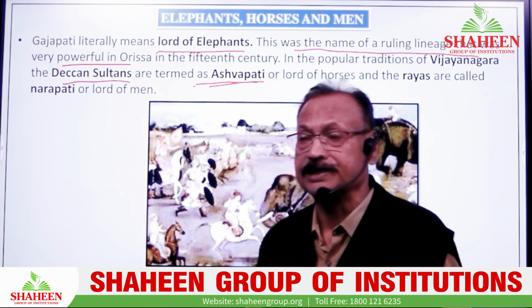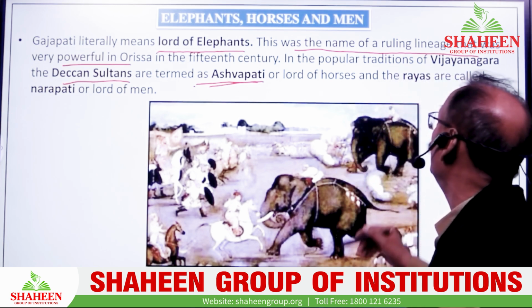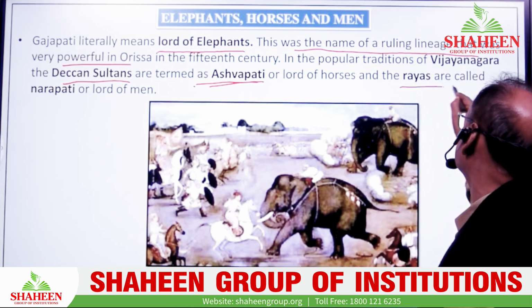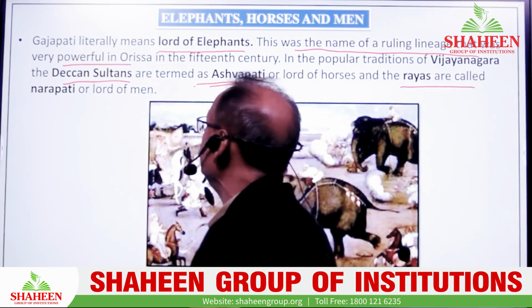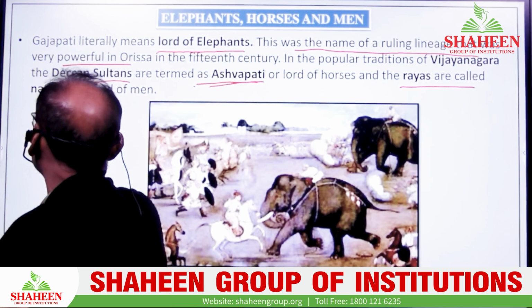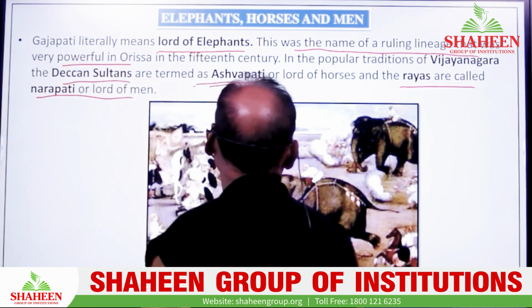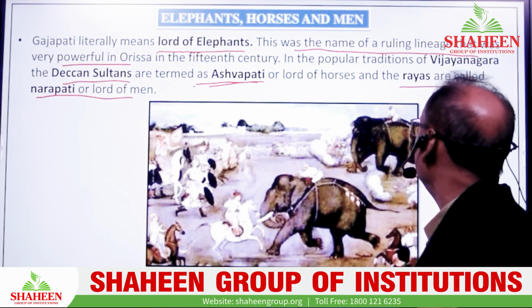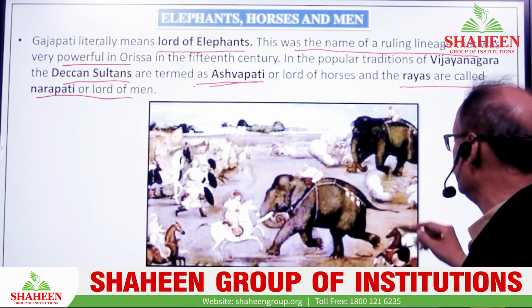This tradition was taken from the Arab travelers. And the lord of men, what? The Rayas were called Narapati, the lord of men. And the Rayas means the rulers of this system and period. They controlled the system and won battles with the help of horse forces, Ashwapati kind of things too.